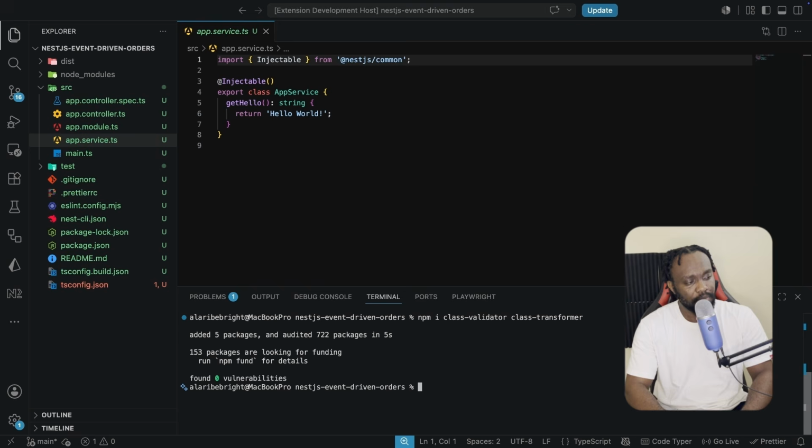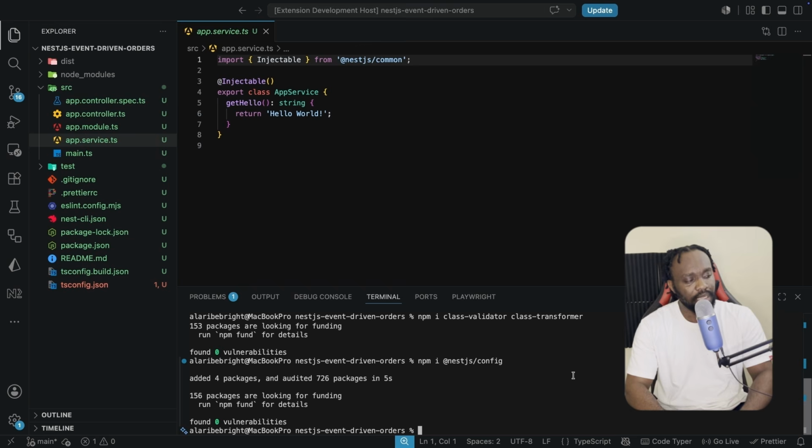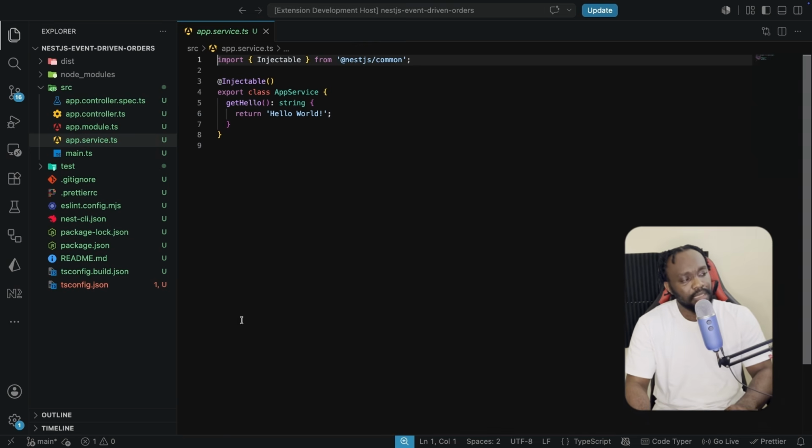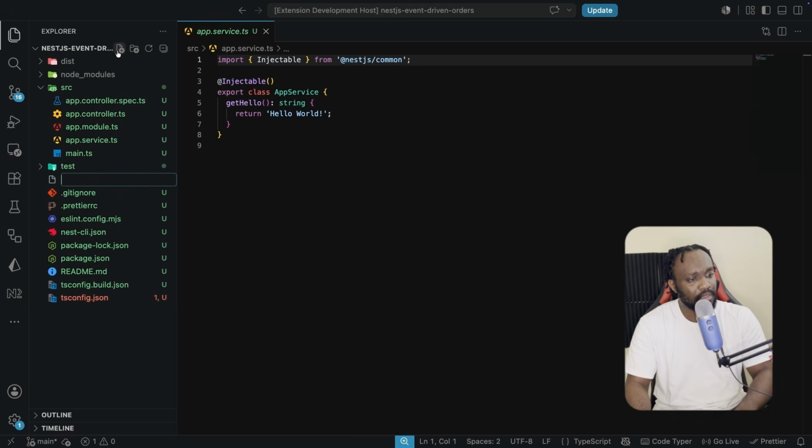The last one is going to be npm install, and that is @nestjs/config. Now this is needed so that our Redis connection detail is going to live in our .env file instead of hard coding everything in our code base. And once you have all of these installed, the next step is for us to create the .env file. So we're going to be creating this .env file at the root of the application.